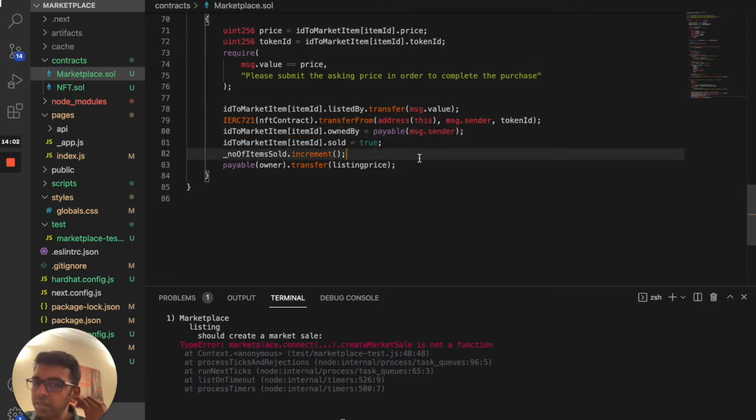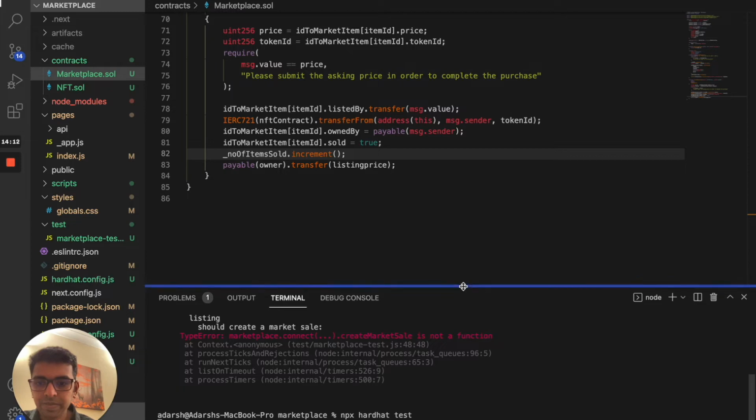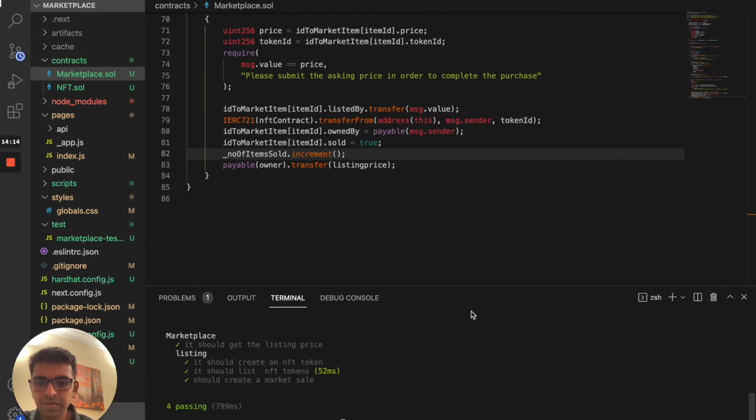Okay. So that is done. So let's go back and run the test and see whether it works. Okay, so that actually created a market sale. So we have most of the functionalities here.